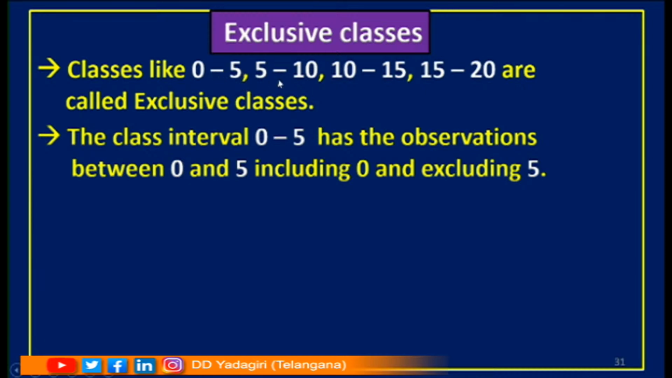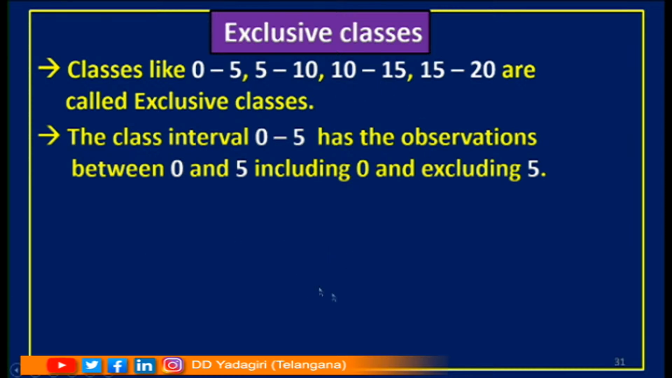Should 5 be taken in the first class or second class? Yes, there is a problem. So what we do here, we will take 5 in the second class. From this we can understand, if I take the 0 to 5 class, I can take each and every value from 0 to 5, but not 5, meaning values less than 5 should be taken. In the same way, if I take the second class, 5 to 10, we can take values from 5 to 10, but we should not take 10, meaning we can take values less than 10.